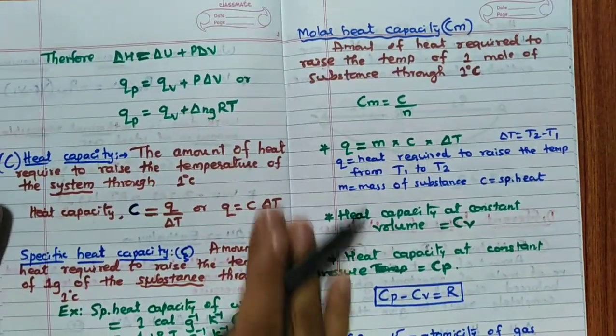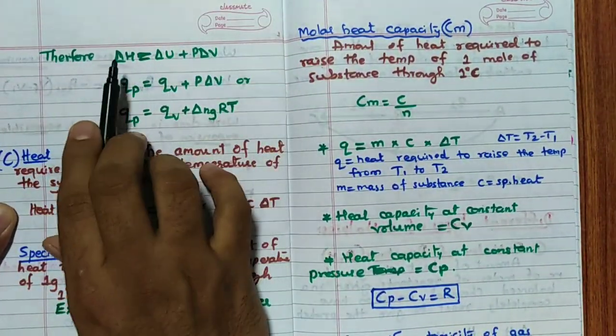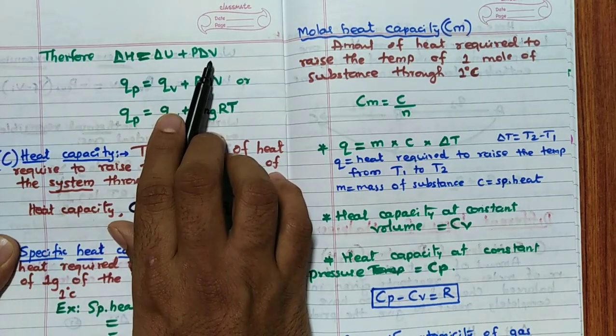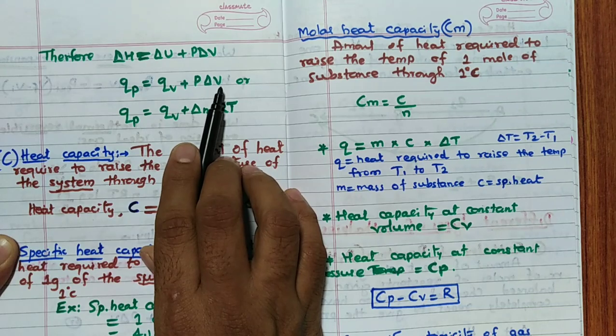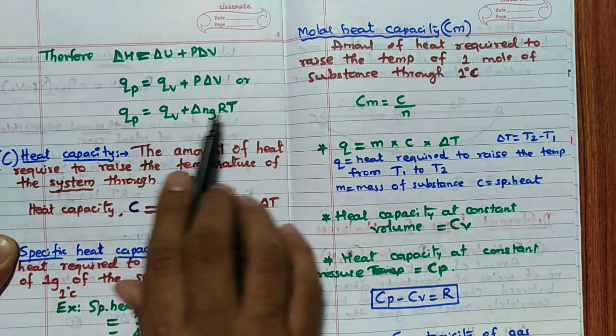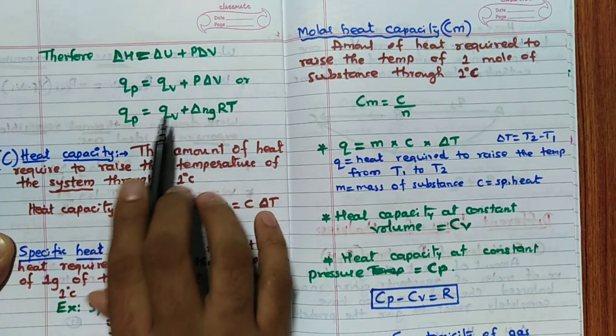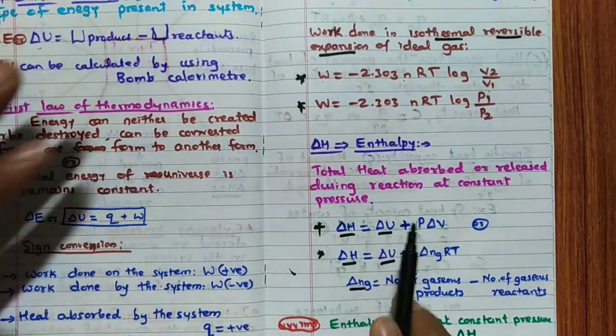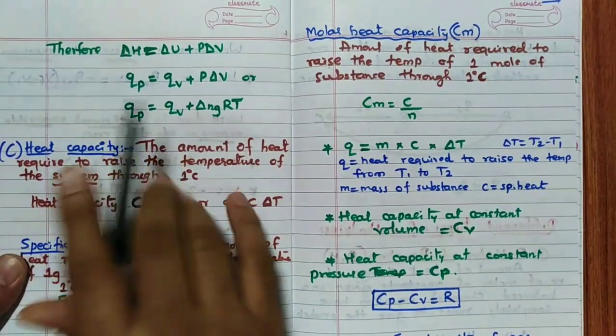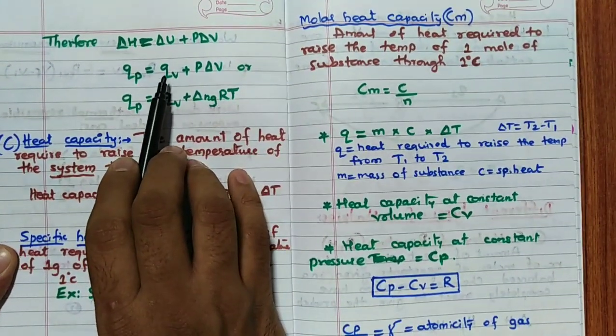Now, therefore, when I substitute that here, delta H is equal to delta U plus P delta V, you can also write as Qp is equal to Qv plus P delta V, or Qp is equal to Qv plus delta Ng RT. Remember this formula and this formula, one and the other same. Only difference is instead of delta H, I have written Qp. Instead of delta U, I have written Qv.